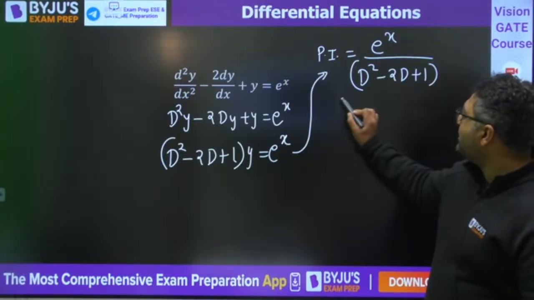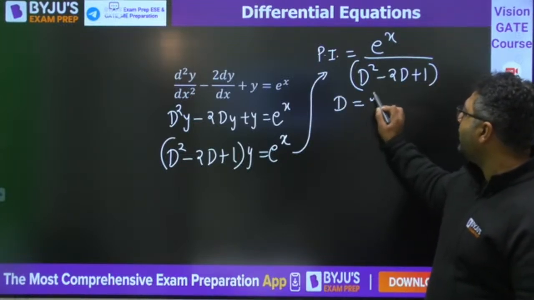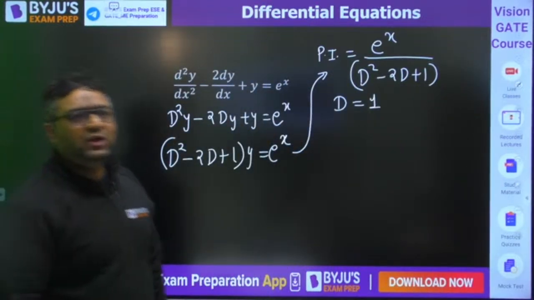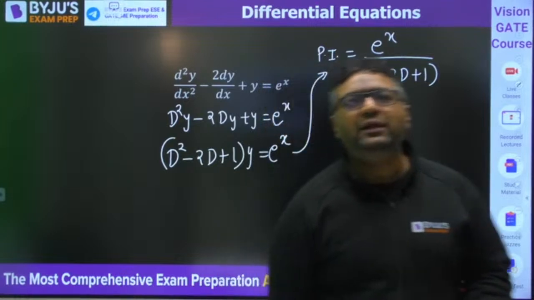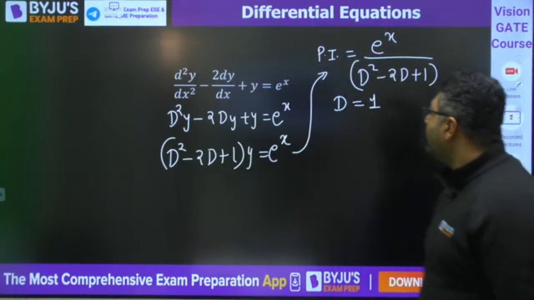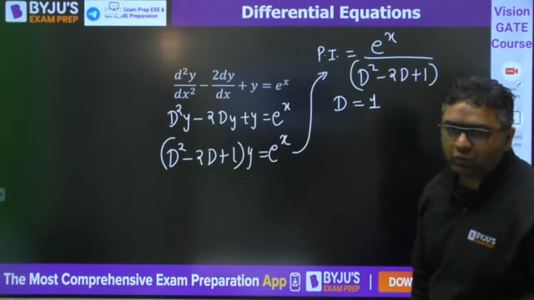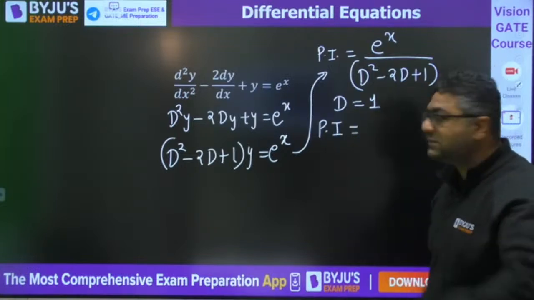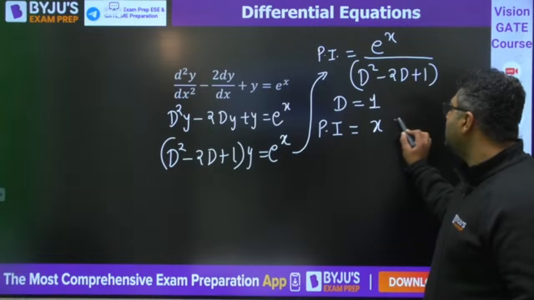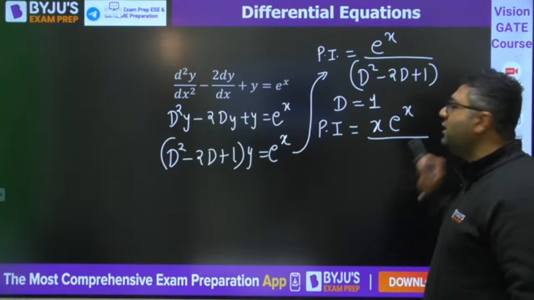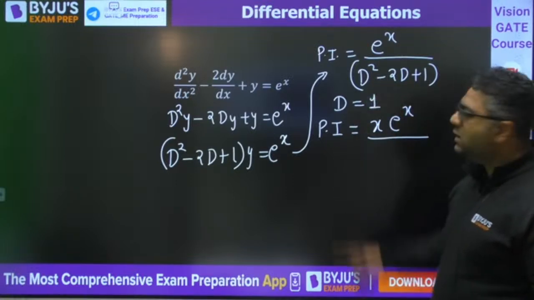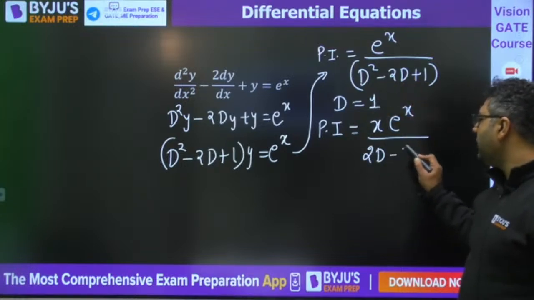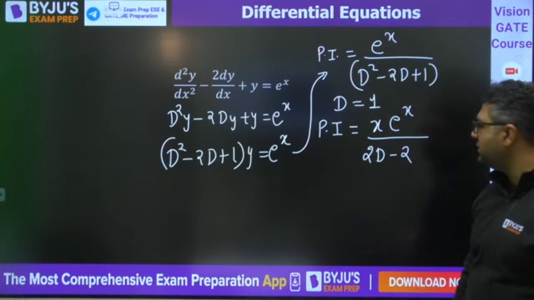Here my dear, if we put d is equals to 1, you will find the denominator becomes 0. When you put d is equals to 1, the denominator becomes 0. So for such a case, what you need to do? You would be multiplying the numerator with x. I am multiplying it with x. And I would be differentiating the denominator. So the differentiation of d square will become 2d. Minus 2d will become minus 2. And the differentiation of 1 will be 0.